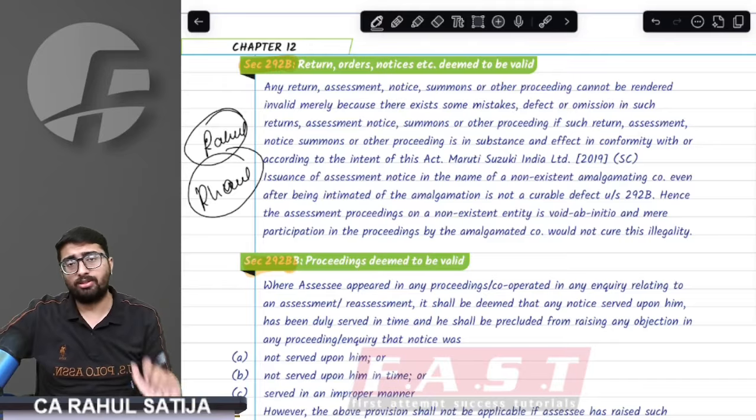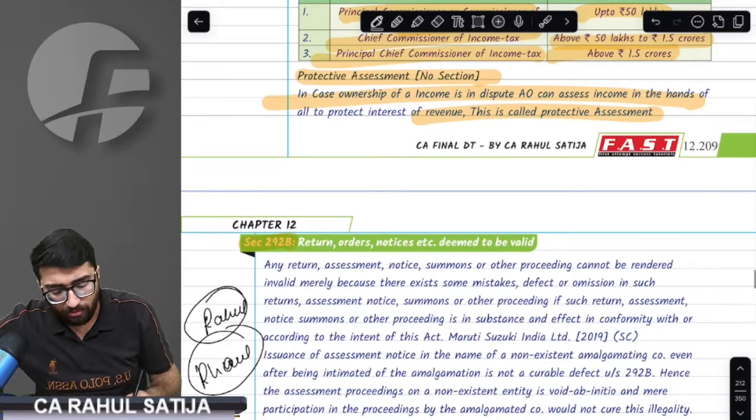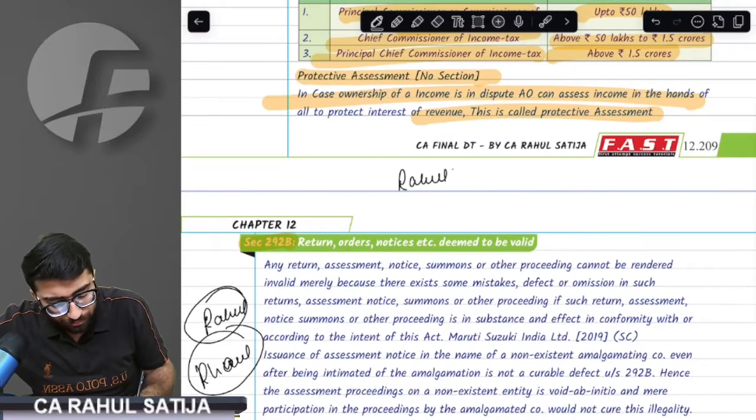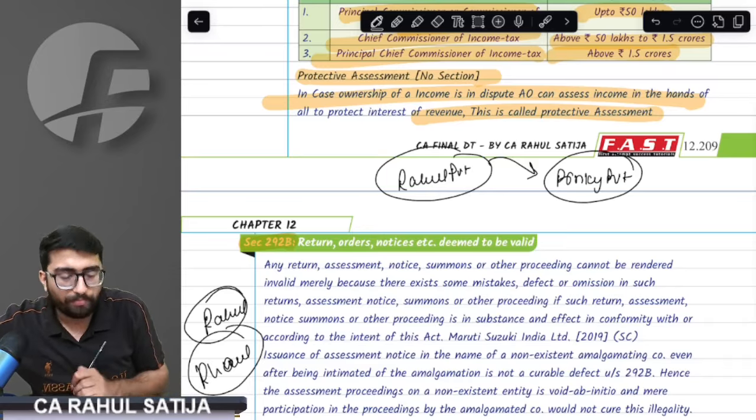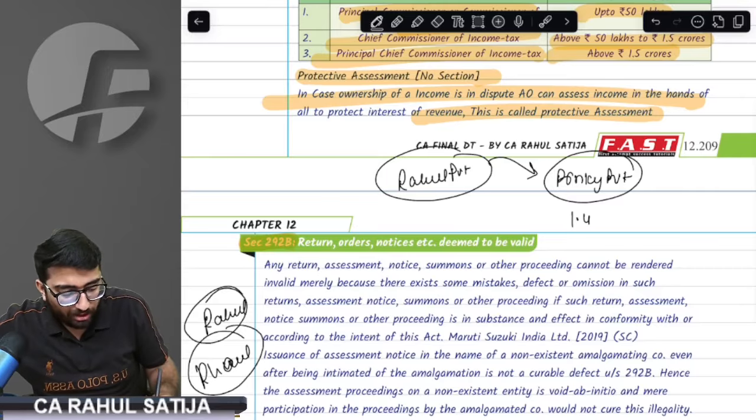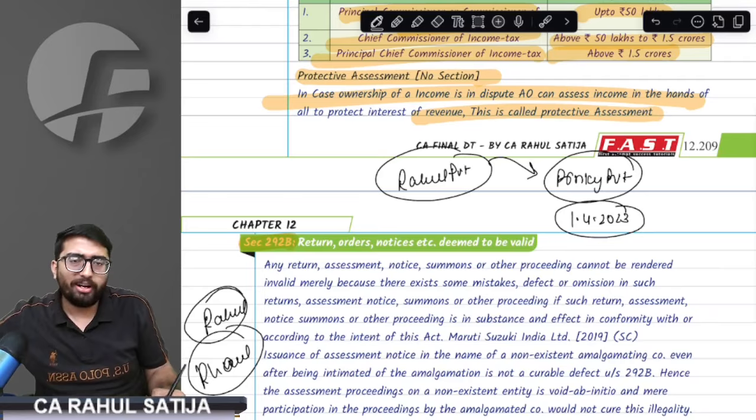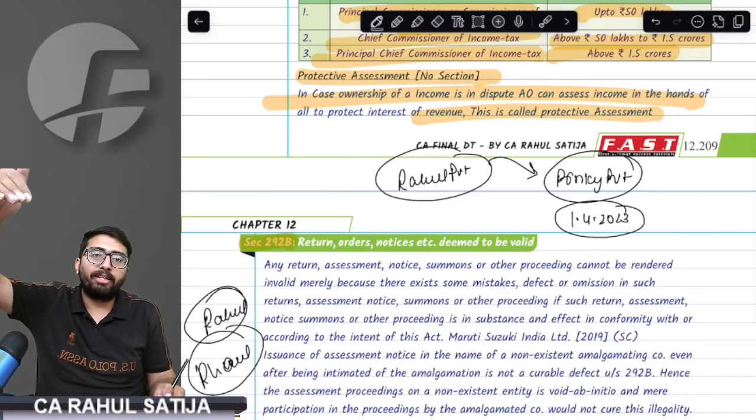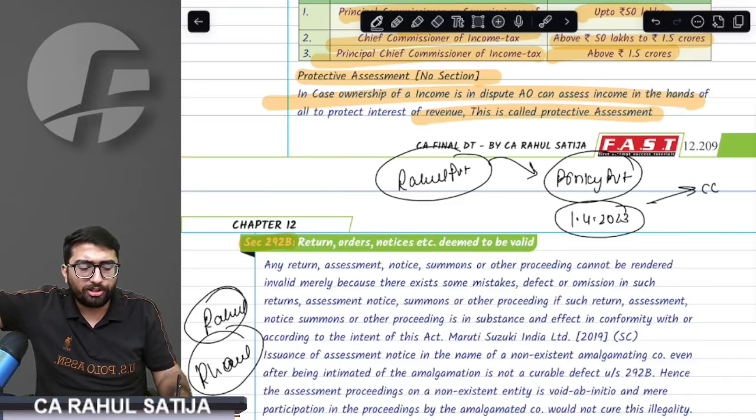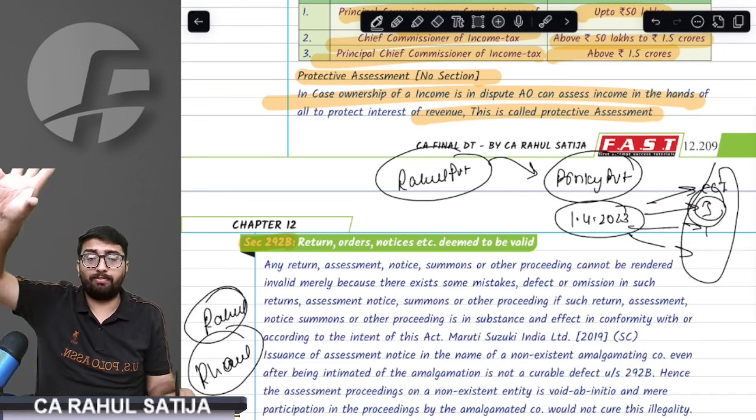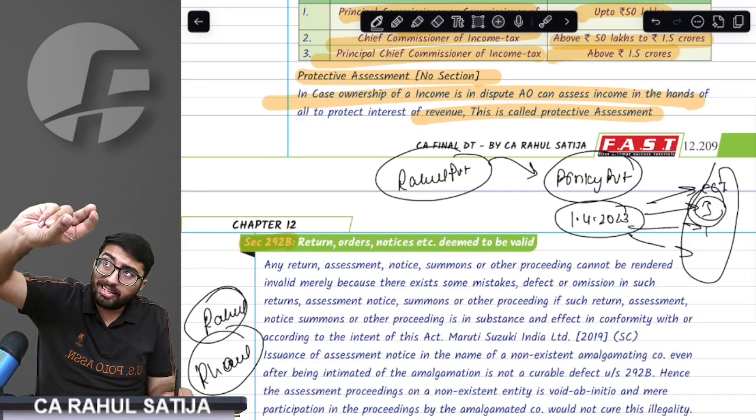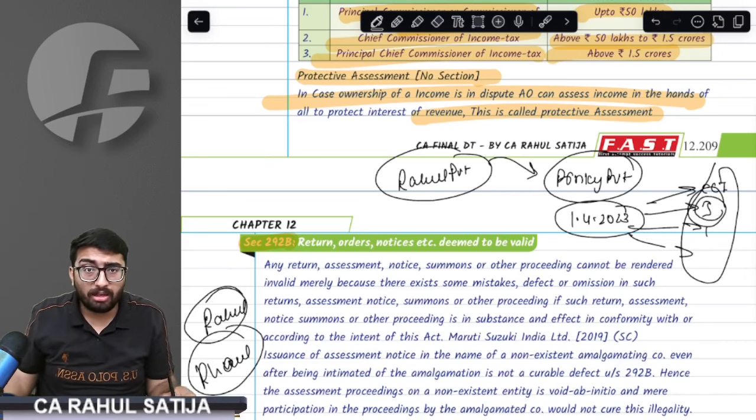But sir, there are two exceptions to it. For example, there was a company called Rahul Private Limited, and this Rahul Private Limited amalgamated with Pinky Private Limited on 1st April 2023. Whenever two companies amalgamate, information of amalgamation is given to the Competition Commission of India, to Income Tax, to RBI, to SEBI, multiple different people. So if amalgamation is taking place, that means the department is really aware about the amalgamation.